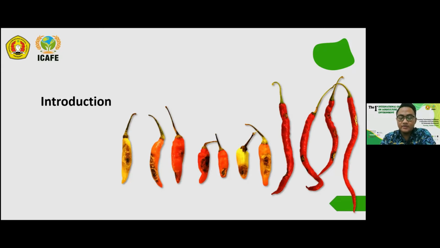It causes serious damage to chili fruit. Even though it causes only a little necrosis in the fruit, it reduces the economic value of the fruit very much. So we have to create a strategy to control this anthracnose disease.